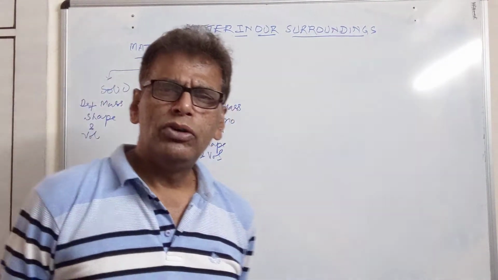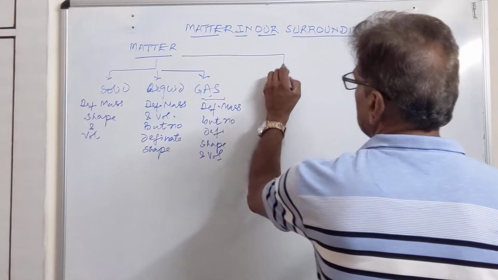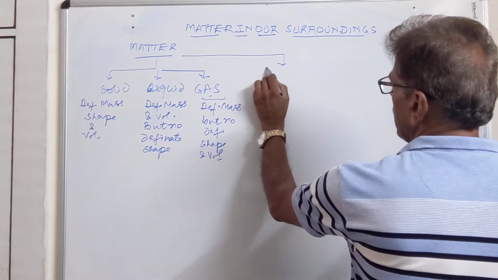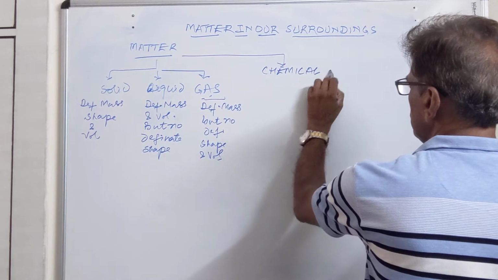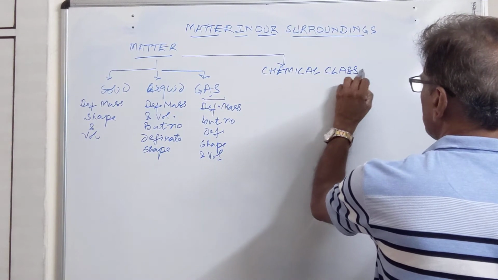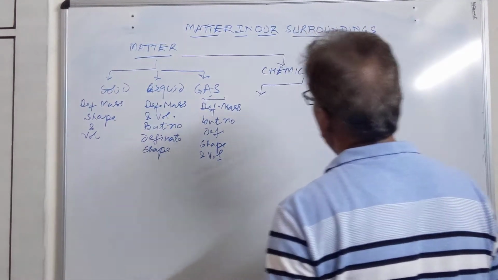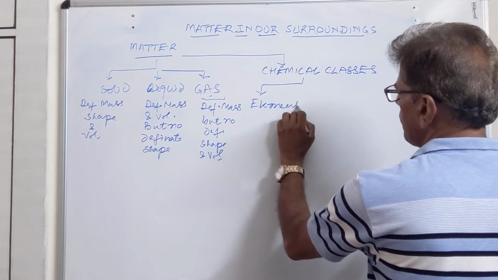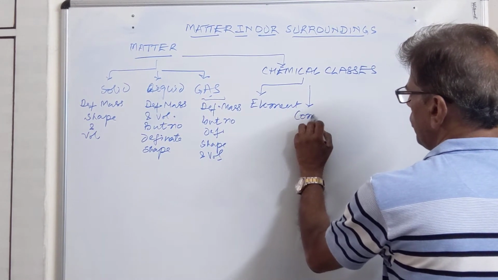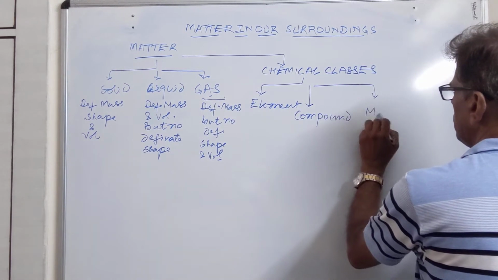Then we come to another classification of matter, that is called chemical classes. According to this system, matter is made of three types: element, second is compound, and third is mixture.